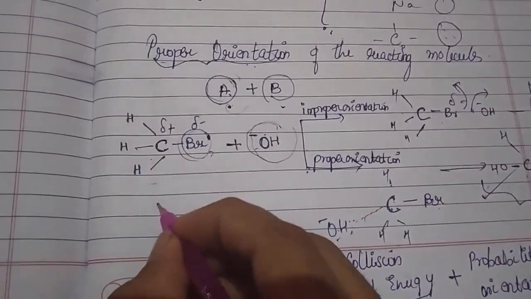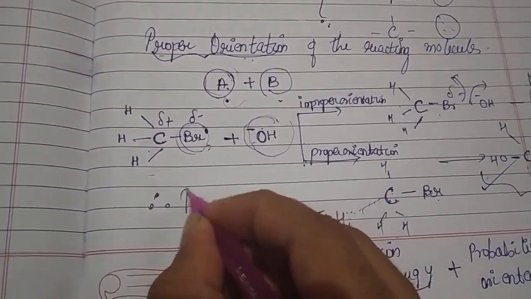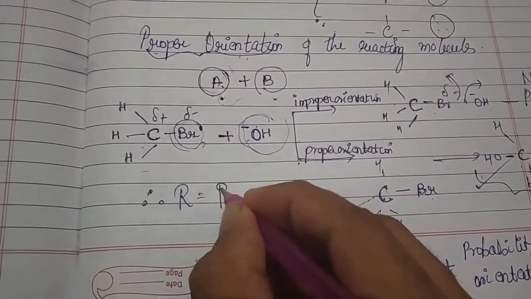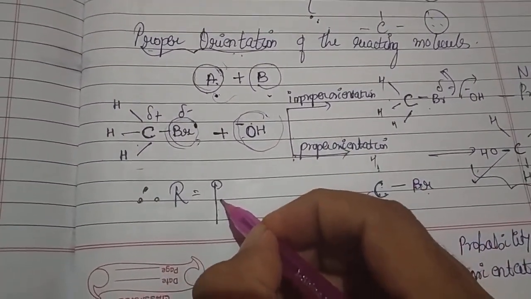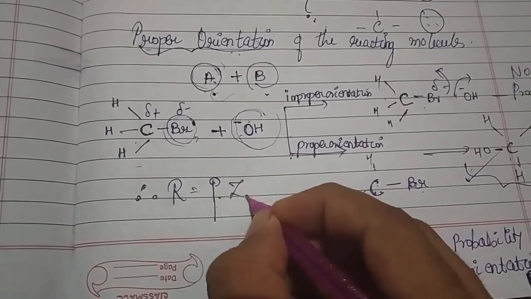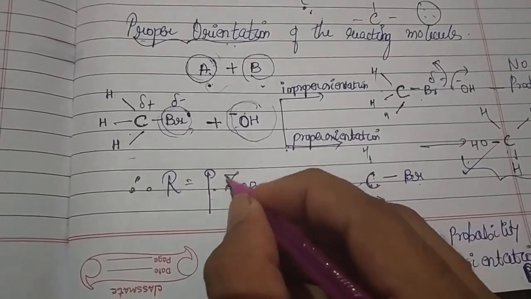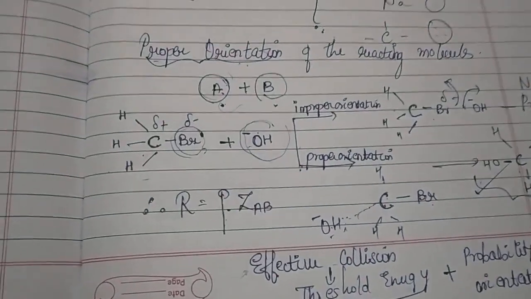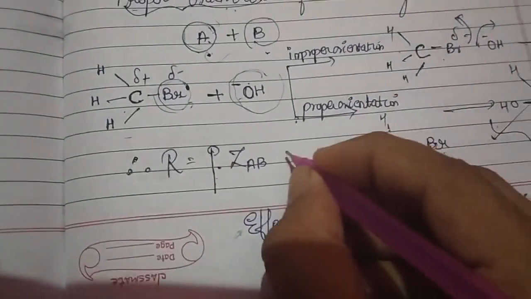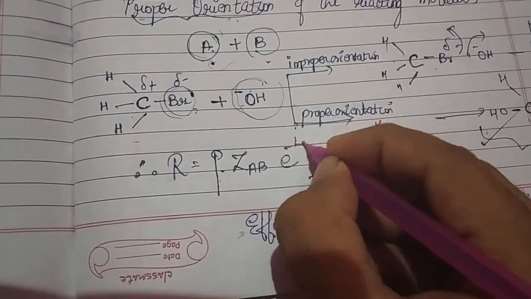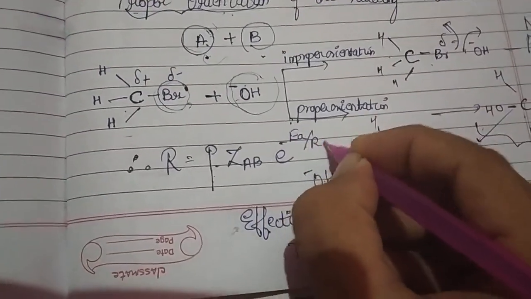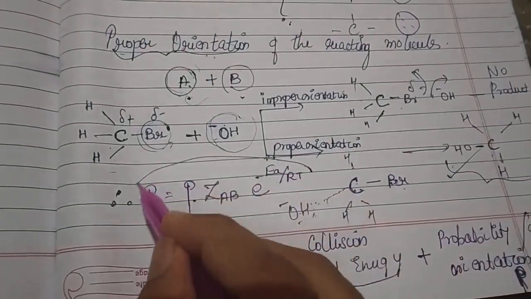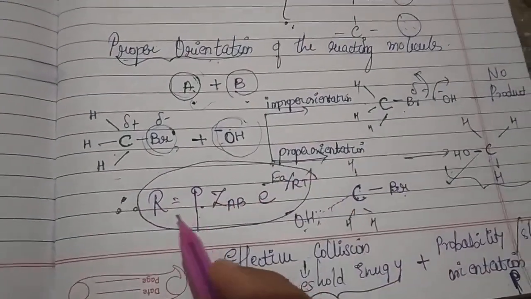Therefore, we come to the conclusion that our rate depends first on the important factor, the orientation factor. Then it depends on the collision frequency, that is, the number of collisions per second per unit volume. And then it relates to the activation energy and the temperature. So this is the most important thing one has to know when dealing with the rate of the reaction.